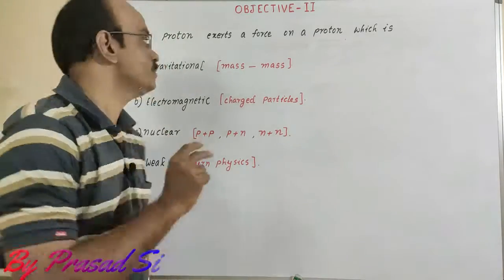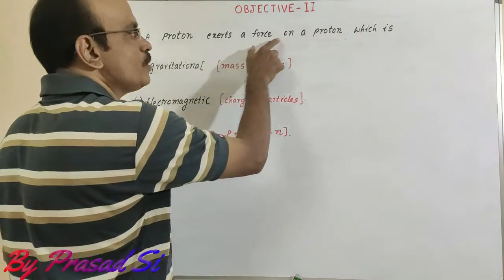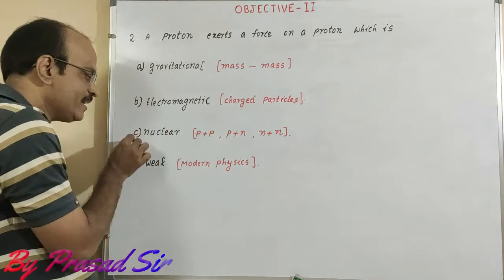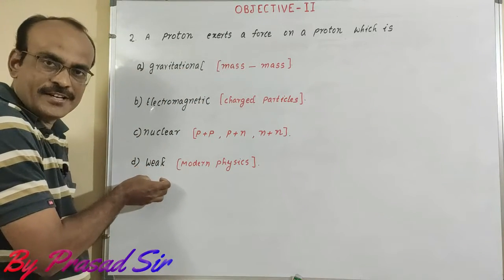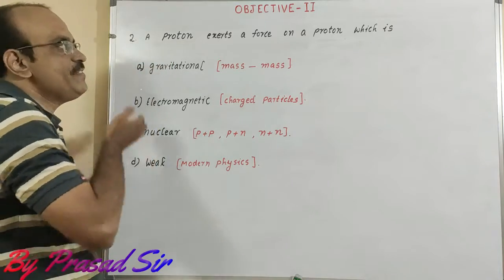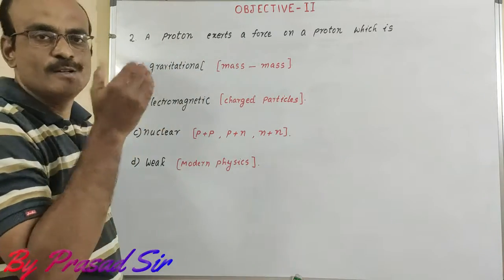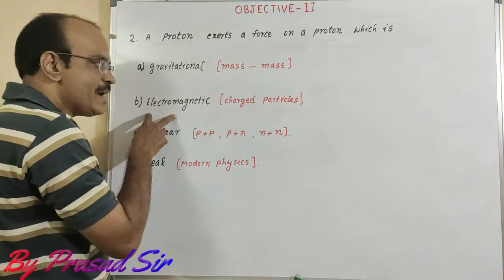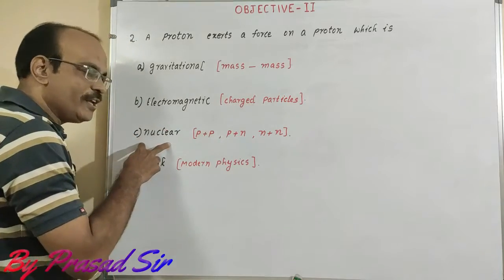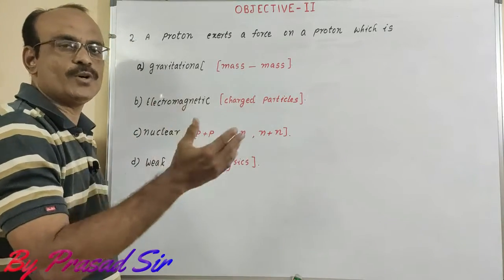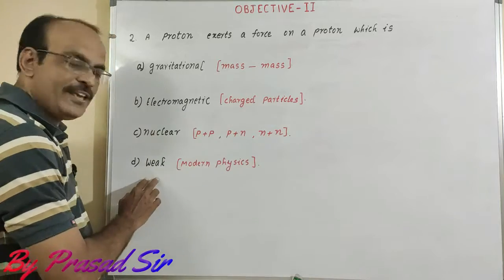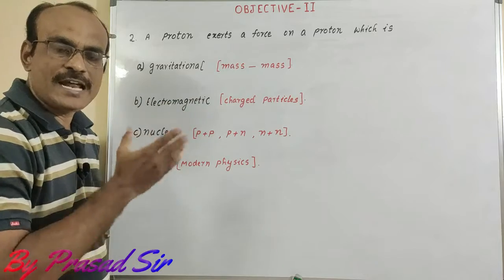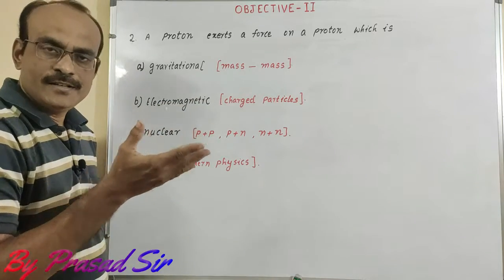Question number 2. A proton exerts a force on a proton which is: A. Gravitational, B. Electromagnetic, C. Nuclear, D. Weak. So out of A, B, C, D, which one is the correct option for this one? First of all, we know that gravitational force is between mass and mass, electromagnetic between charged particles, a nuclear force between the nucleons, proton and neutron, and weak forces are obtained in the chapter of modern physics, that is between leptons, hadrons and baryons.